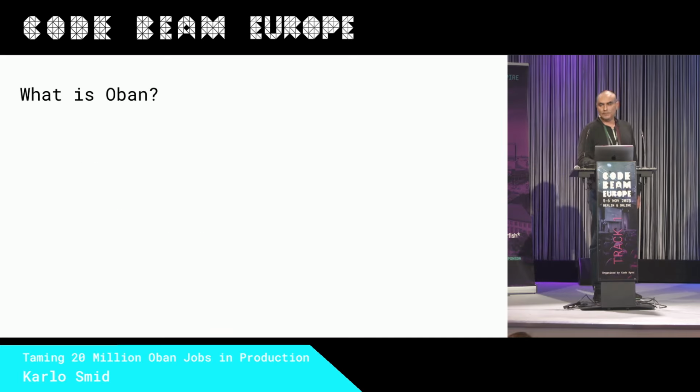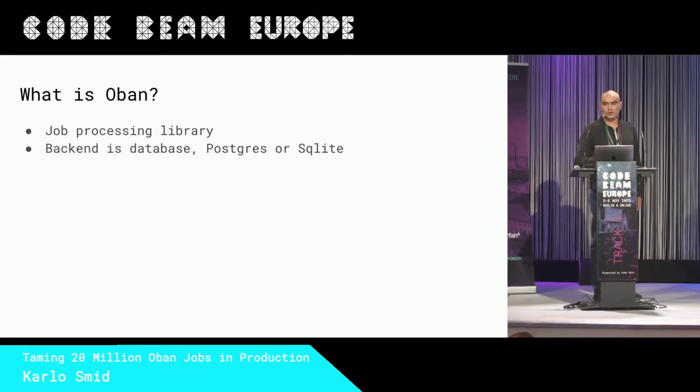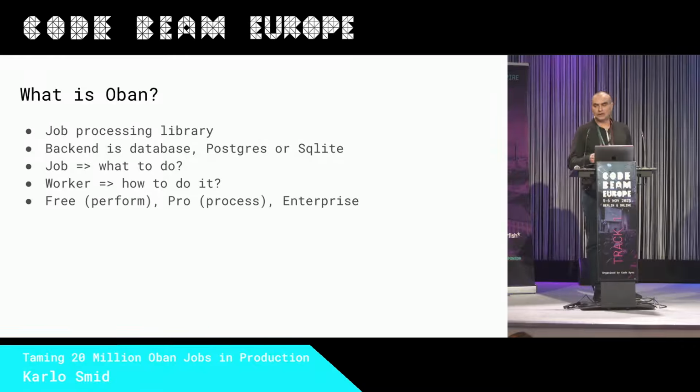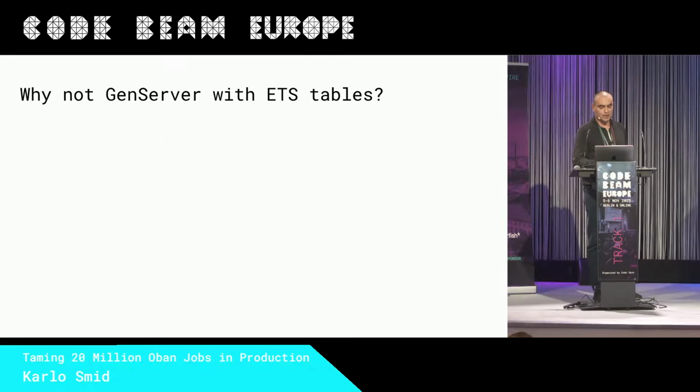So what is Oban? Oban is a job processing library written in Elixir. For persistence of these jobs, it's using a database, Postgres or SQLite. A job describes what to do, a worker describes how to do it, and it has three tiers: it has free, it has Oban Pro, and Enterprise Edition.